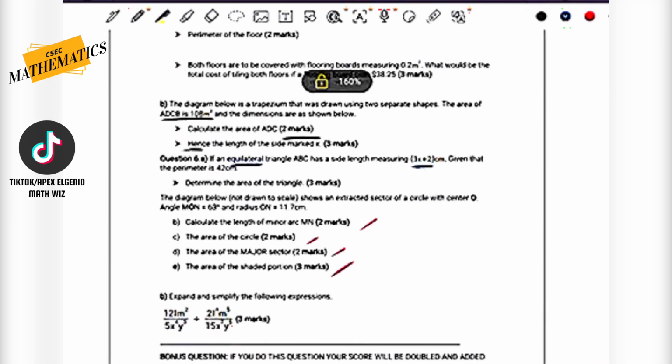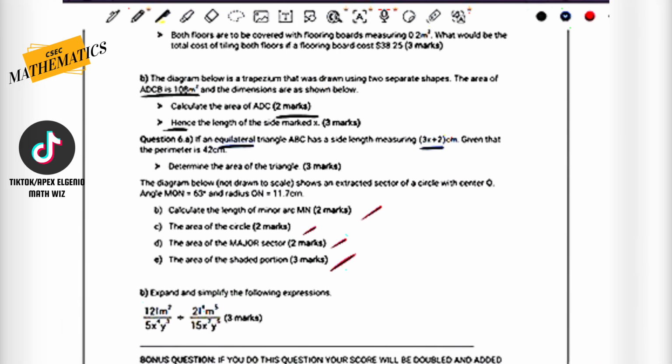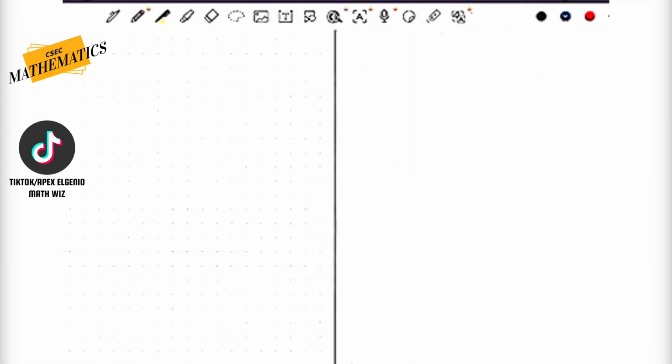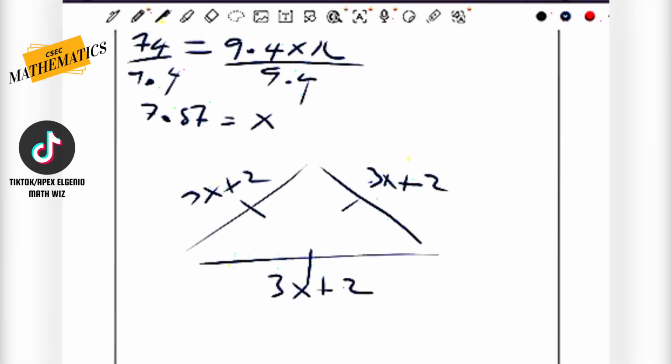But let's see here. So we are also asked to calculate the area of the... Okay, so we did that. Area of the major sector. Oh, the last one here, E. We are asked to calculate the area of the shaded portion. This is an interesting question. Calculate the area of the shaded portion.